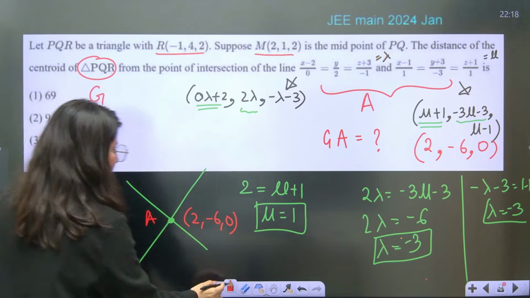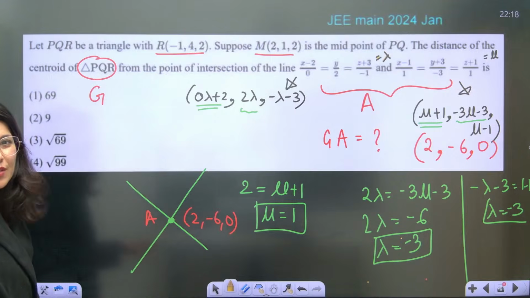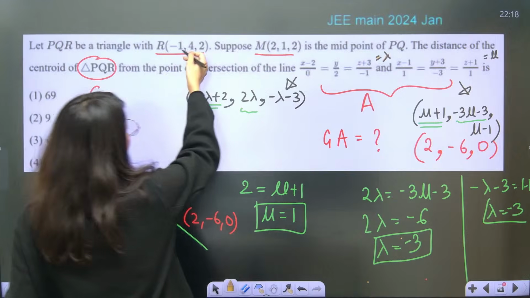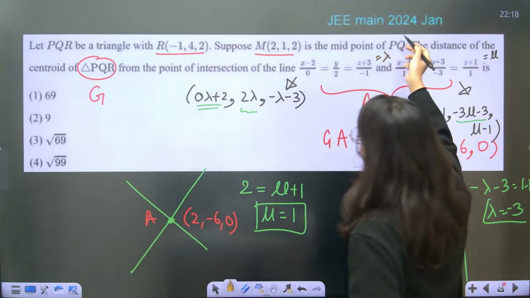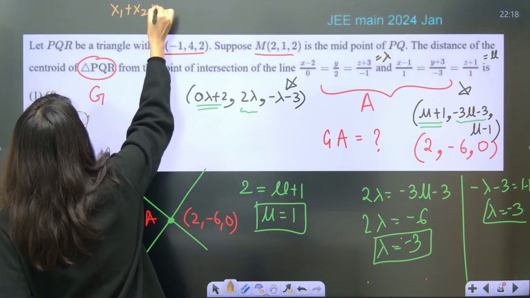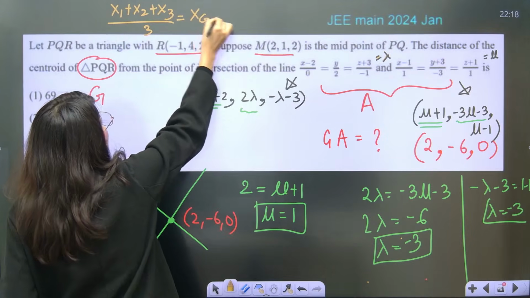Where do we get the centroid from? Now let's talk about the centroid. So for the centroid, (A plus B plus C)/3. Let us assume that this is R, the midpoint of PQ. The x coordinate of G is (x1 plus x2 plus x3)/3.